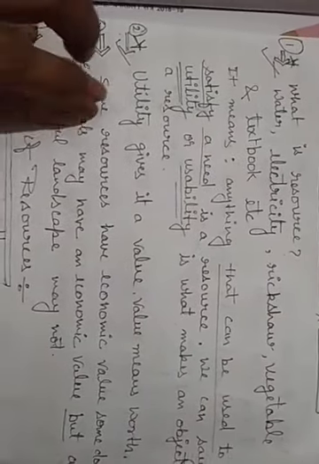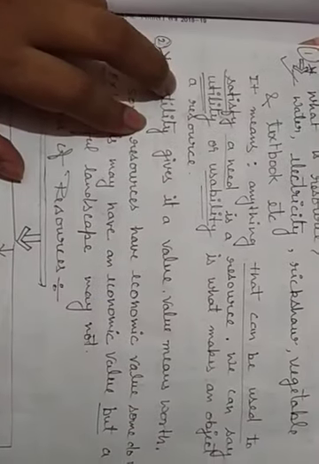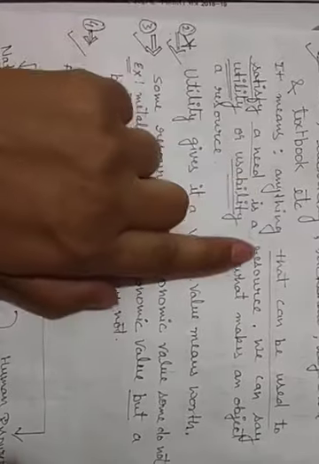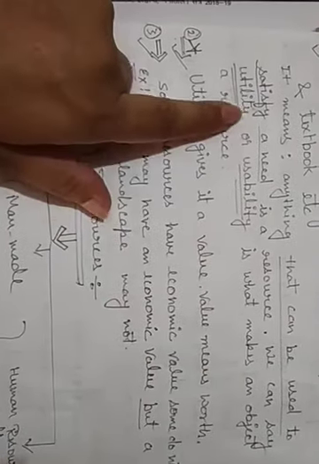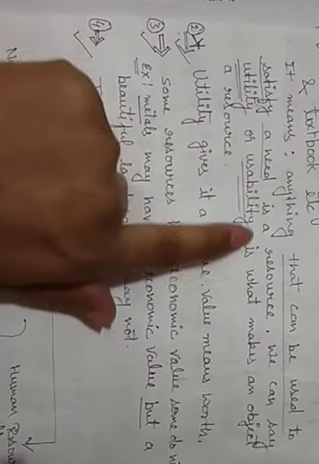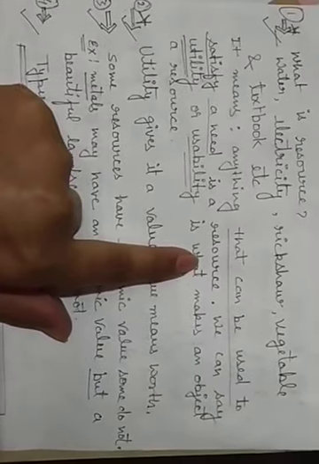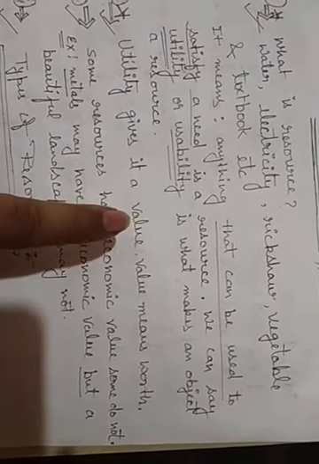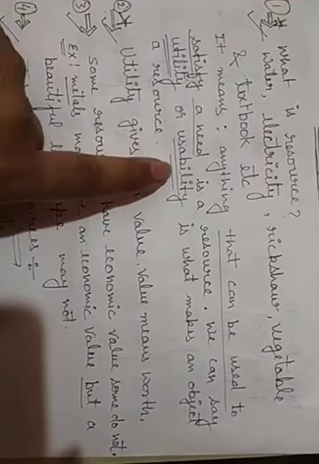These are resources. So anything that can be used to satisfy a need is a resource. We can say utility or usability.